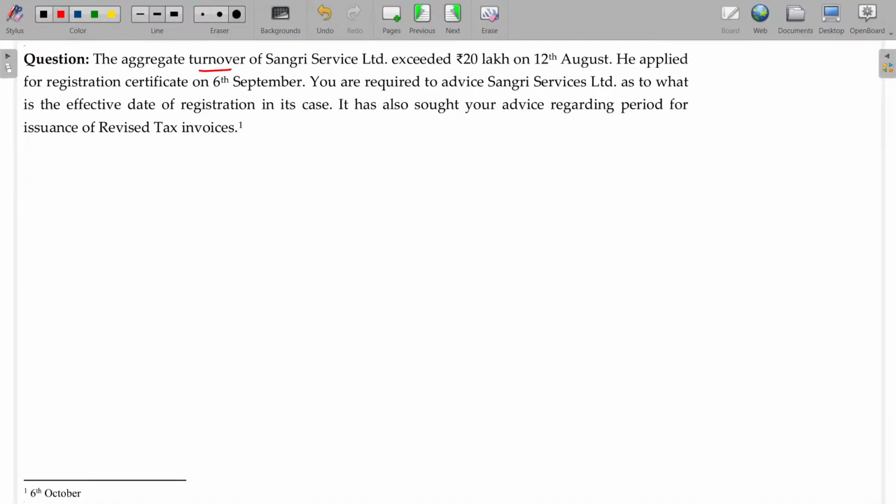The aggregate turnover of Sangari Services Limited exceeded 20 lakhs on 12th August. Date liable for registration: 12th August. He applied for the registration certificate on 6th September.